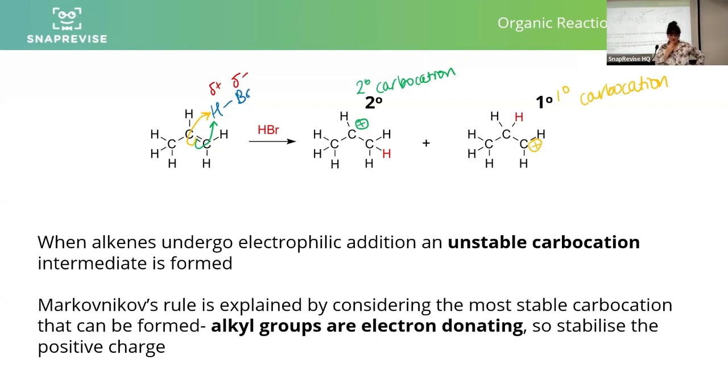Markovnikov's rule is explained by considering the most stable carbocation that can be formed. Alkyl groups, so carbon-based groups, are electron donating. That means because carbon is not very electronegative, it doesn't hog electrons. So if something is requiring electron density, it allows the electron density to be stolen from it, to be given to it. Alkyl groups are electron donating. The other phrases you might see are that they have a positive inductive effect, as in they allow electron density to be inducted away from them.